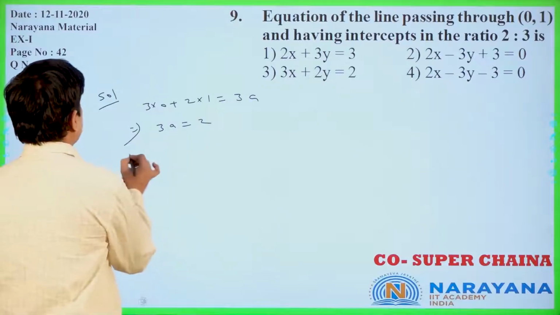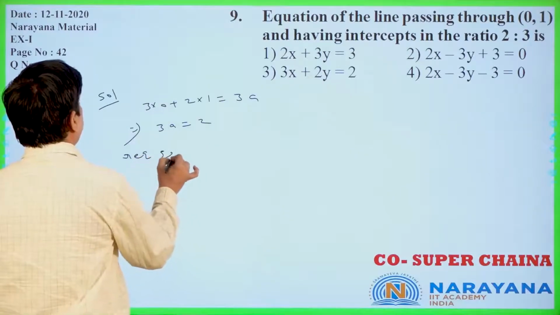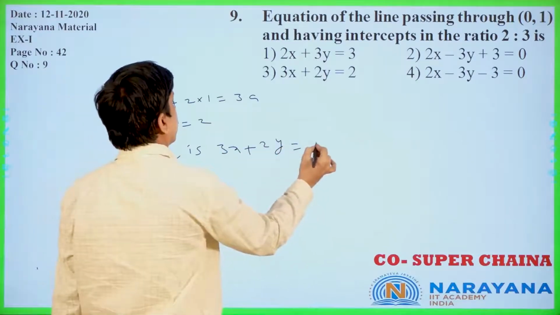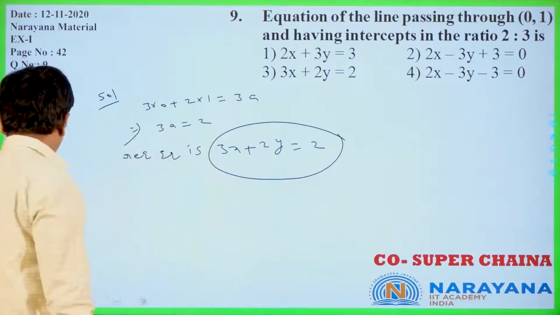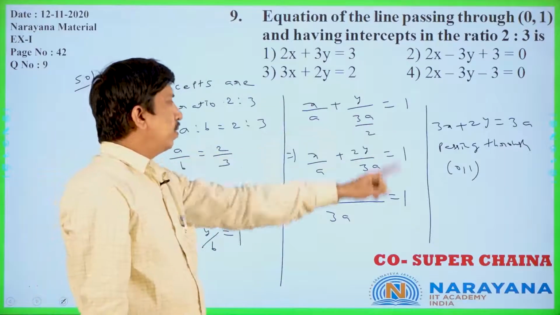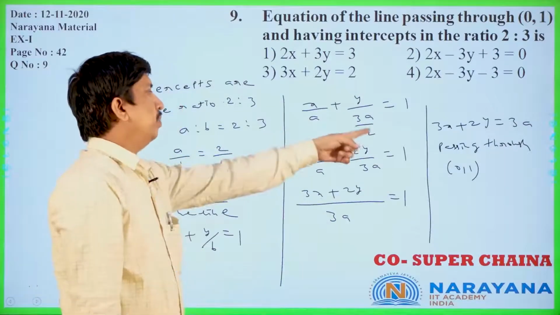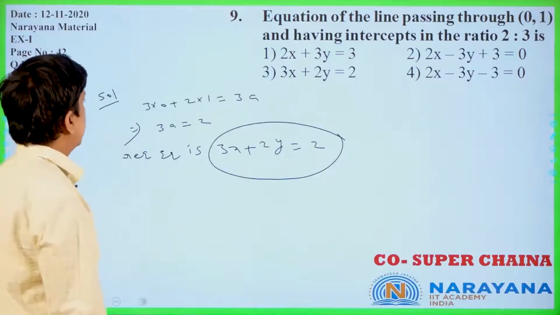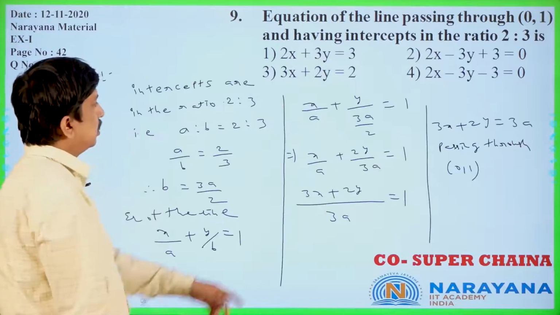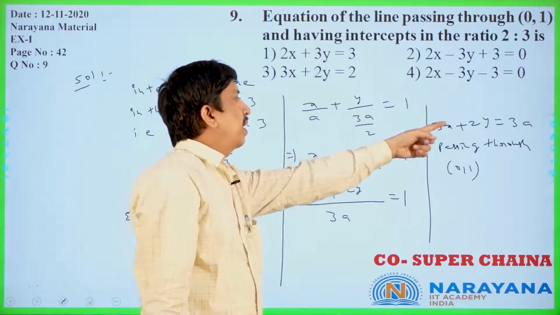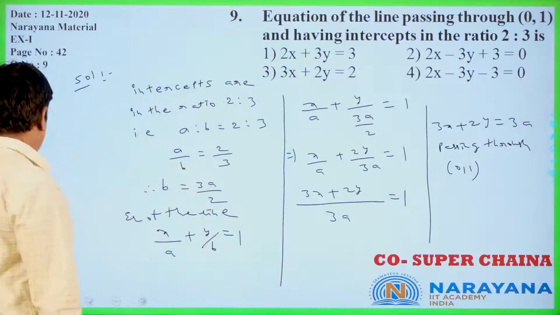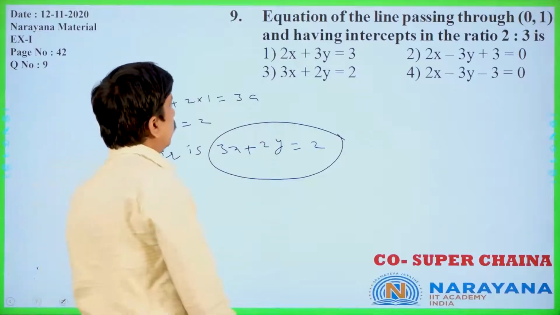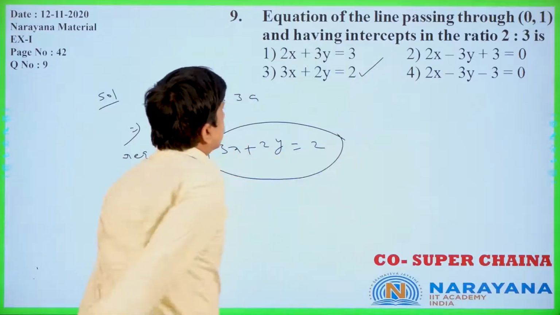Now the required equation is 3x plus 2y is equal to 2. Why? Because 3x plus 2y equal to 3a is the required equation, and we already got the 3a value as 2. Because this is passing through (0, 1), directly we got 3a is equal to 2. So 3x plus 2y is equal to 2 only. This is the right answer.